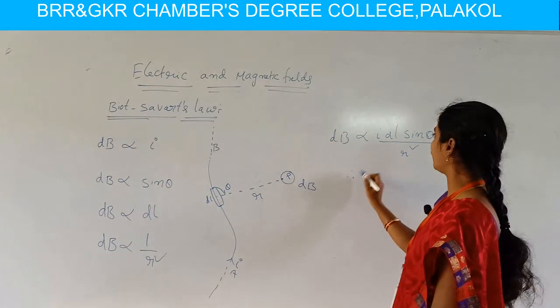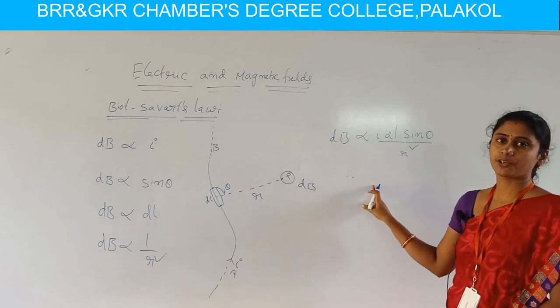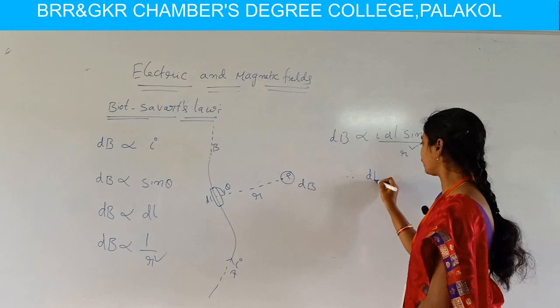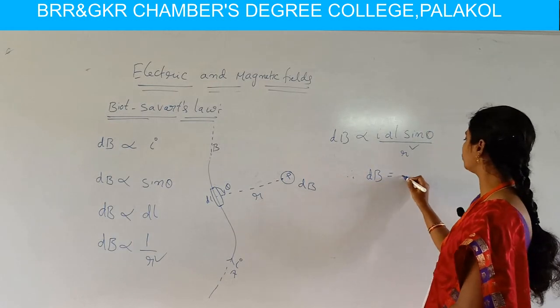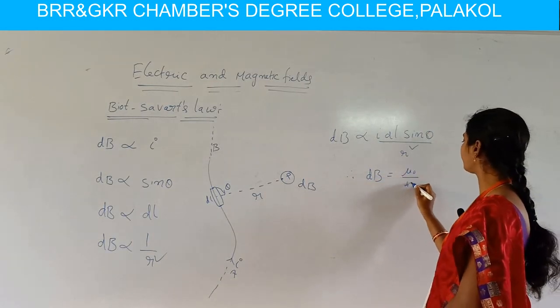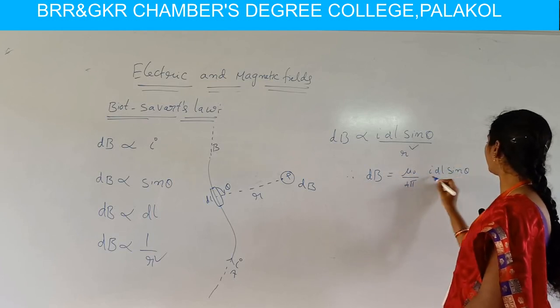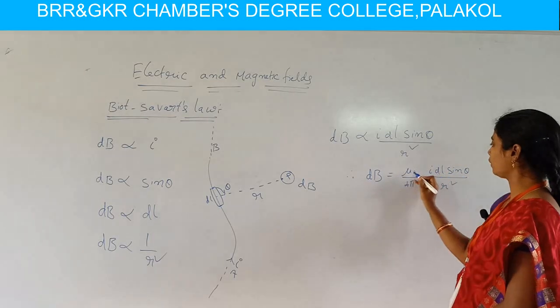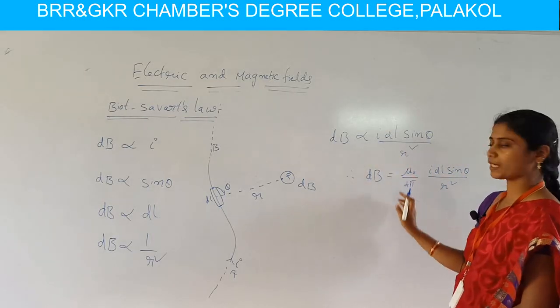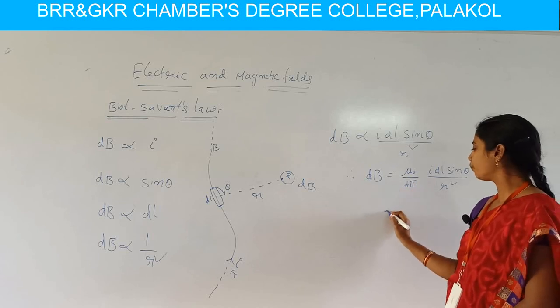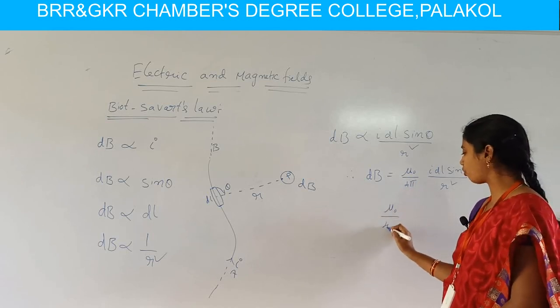So here there is a proportionality. This proportionality can be replaced by a constant. Then Biot and Savart write dB equal to mu naught by 4 pi I dl sin theta by r square. Here this proportionality is replaced by a constant, nothing but mu naught by 4 pi. Here mu naught by 4 pi is a constant.